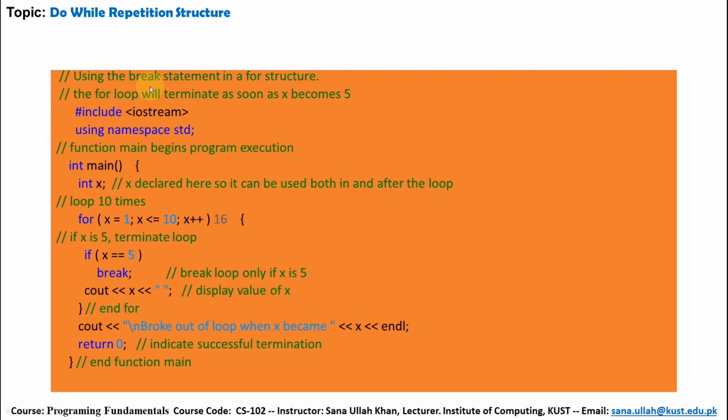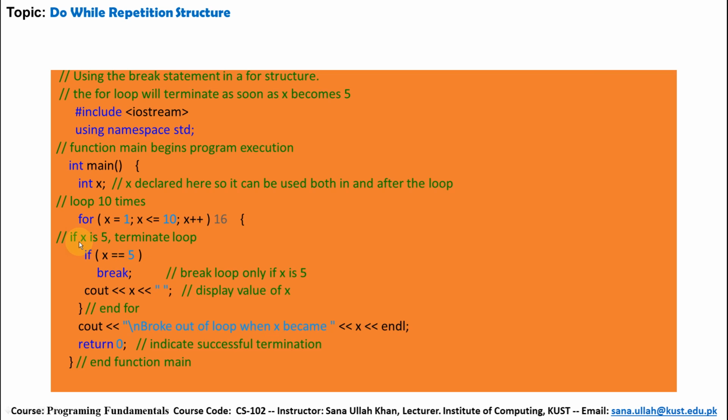Here we use the break statement in a for structure; the for loop will terminate as soon as x becomes 5. So #include <iostream>, using namespace std, function main begins execution, and the body of main starts. Declare a variable with name x and data type int. Here no value is assigned to the x variable. Starting a loop, x = 1, so x's initial value becomes 1. The condition is x less than or equal to 10, and the update is x++.